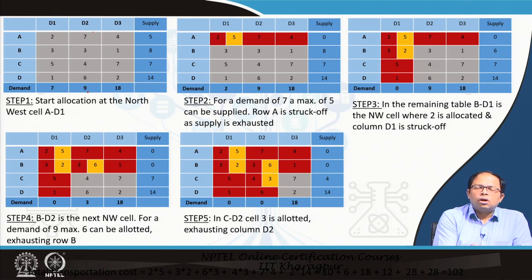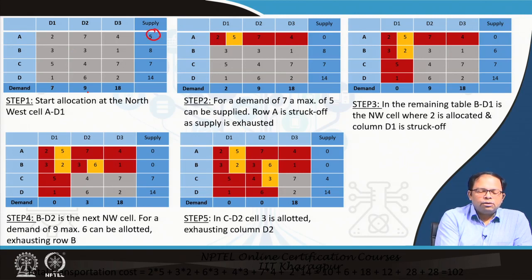Now, this is the northwest corner, the first cell, so how much can I supply here at maximum? Out of 5 and 7, 5 is the least value.